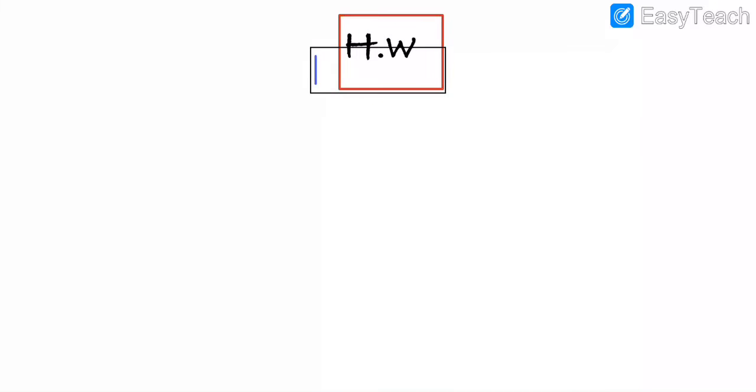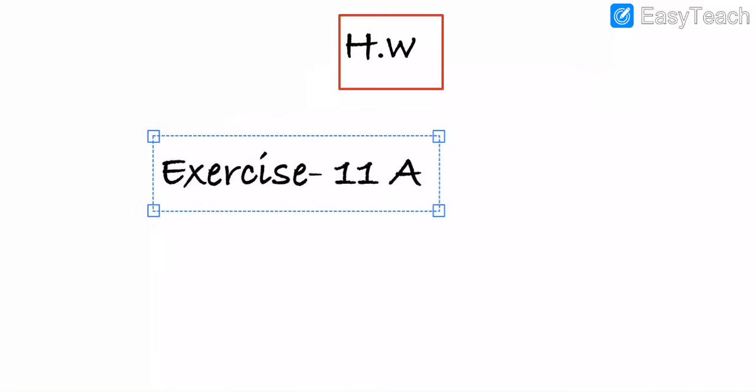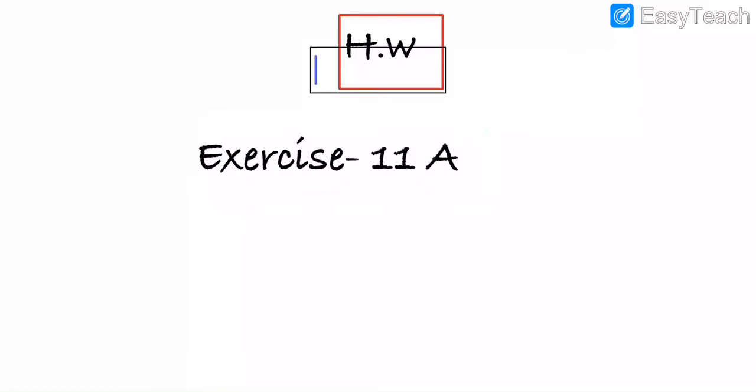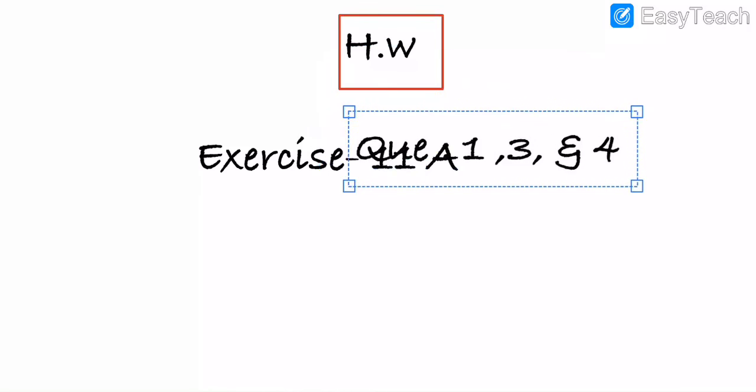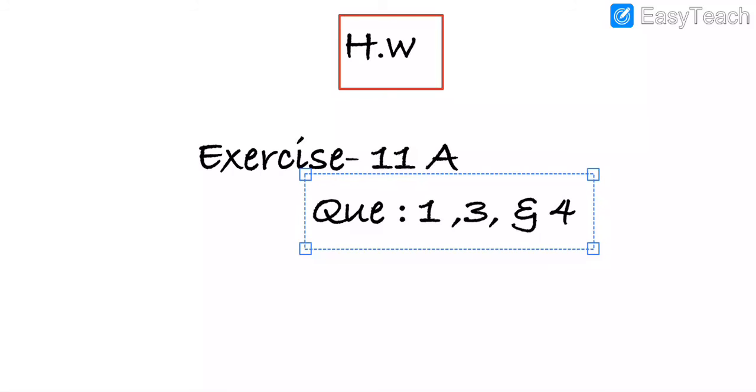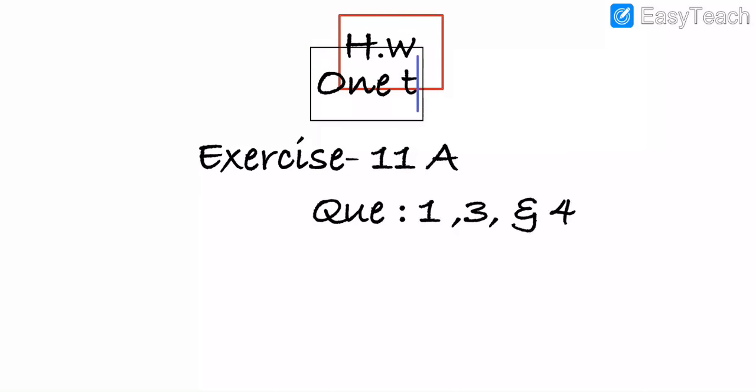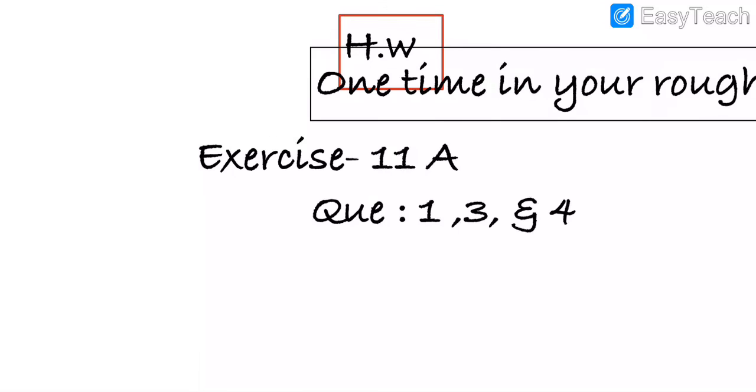You have to write exercise number 11a, question number 1, question number 2, question number 3 and question number 4, one time in your rough book.